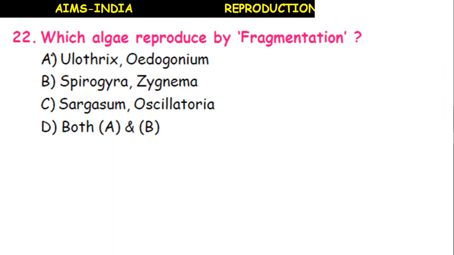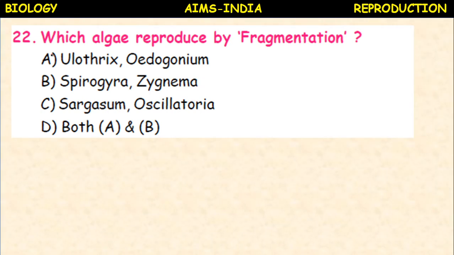Next, which algae reproduce by fragmentation? Ulothrix, Oedogonium, Spirogyra and Zygnema, Sargassum, Oscillatoria, both A and B. So here Spirogyra and Zygnema reproduce by fragmentation.